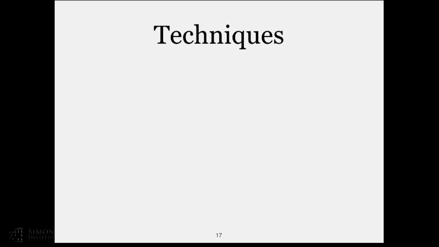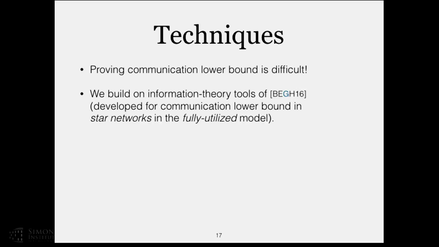Okay, I'm not going to get too deep into the techniques. For some reason, proving lower bounds is difficult. I don't know why. We use some information theory techniques developed not so long ago for the fully utilized model over star graphs. But apparently these tools are quite strong. We can use them for different models, and we do practically what I showed you.